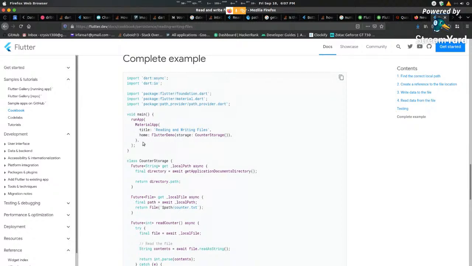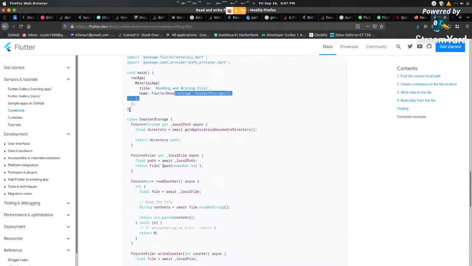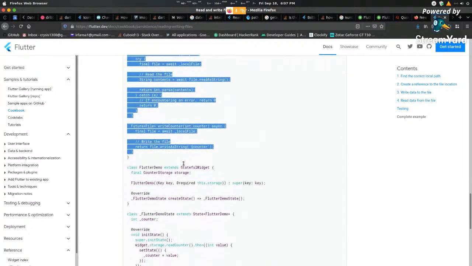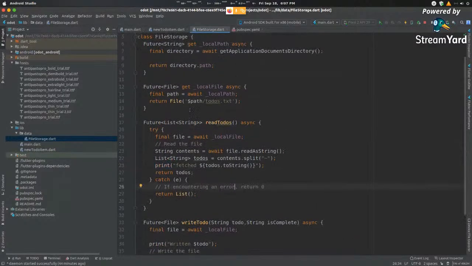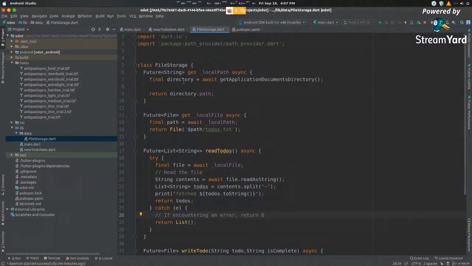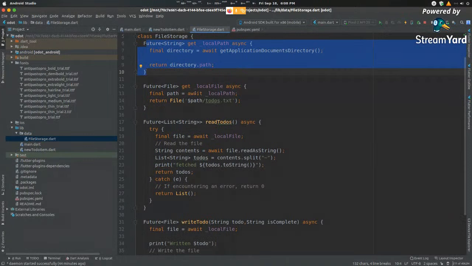Inside here, we are creating a storage, this entire class, right? This class storage path up till here. This is what we've copied and adapted for our own purposes. I can't go into detail explaining all of these single components because that'll take way too much time and we still have quite a bit to do. So let me just go into the part that is critical for us.